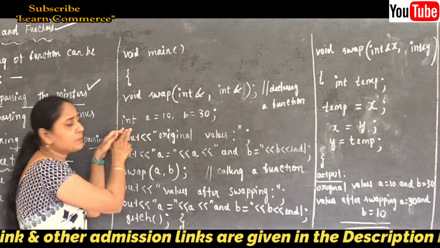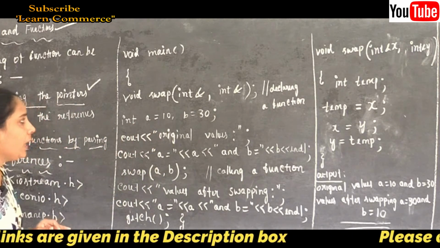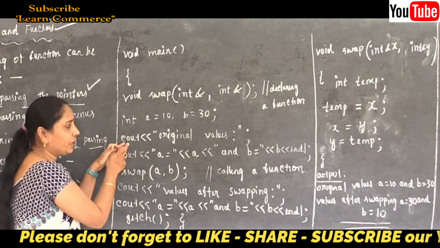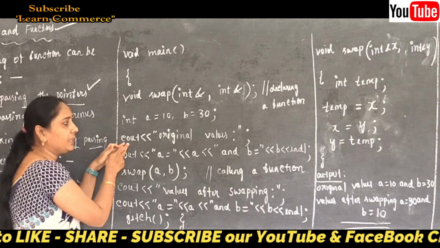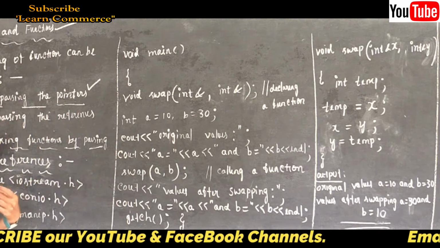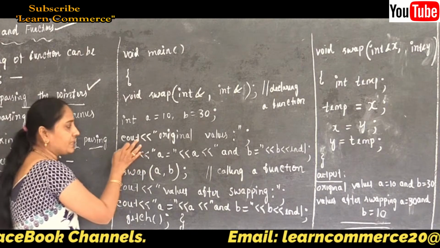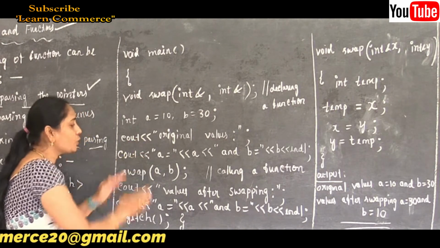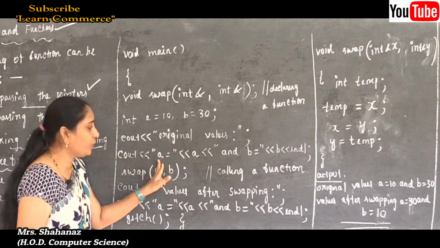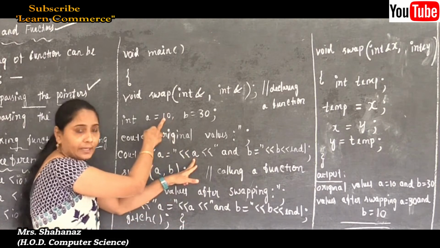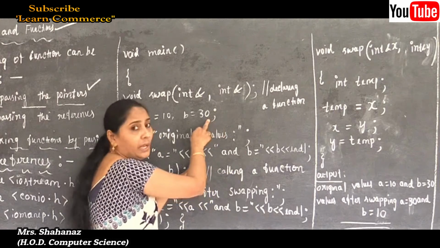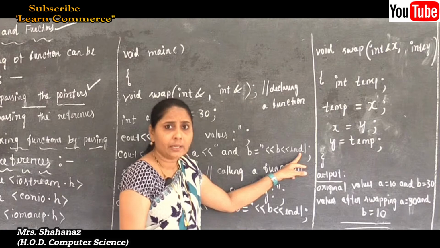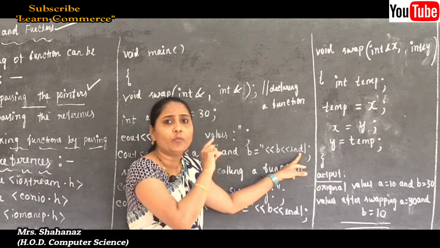And later, some values we need to initialize for the a and b variables with their data type. So a value is equal to 10 and b value is equal to 30. Next, whatever values we added to the variables a and b are going to be displayed on the monitor. So first a message, the original values, and after that a value is equal to 10 here, and b value is equal to 30. Maybe if you are using endl, then it is going to display in the next line. If no endl, it is going to display in one line only.